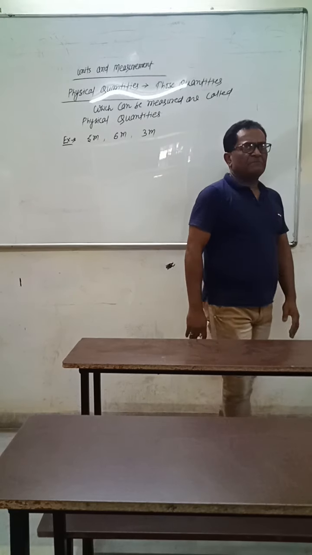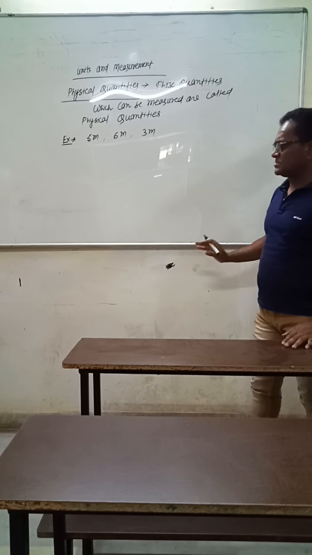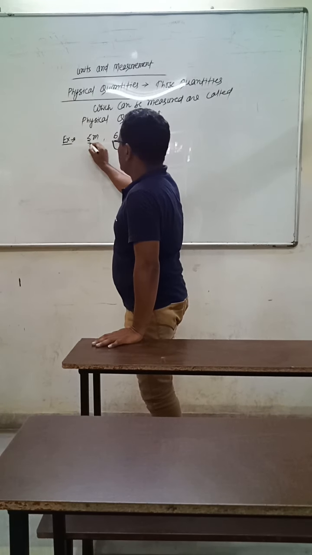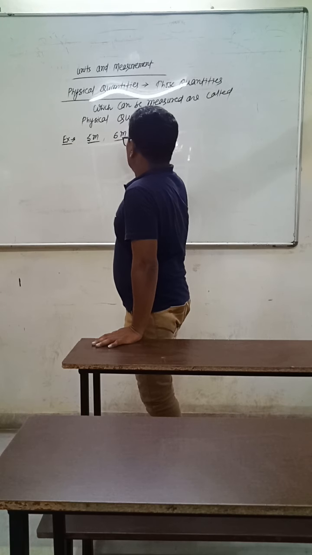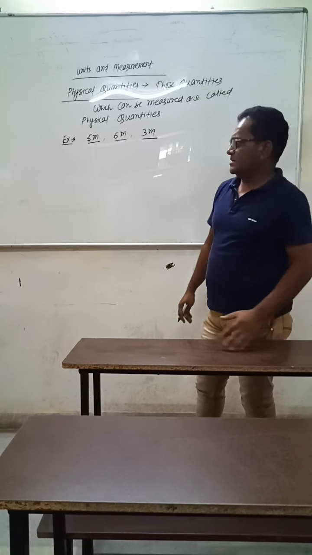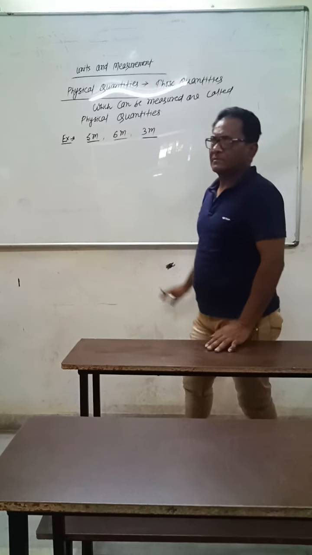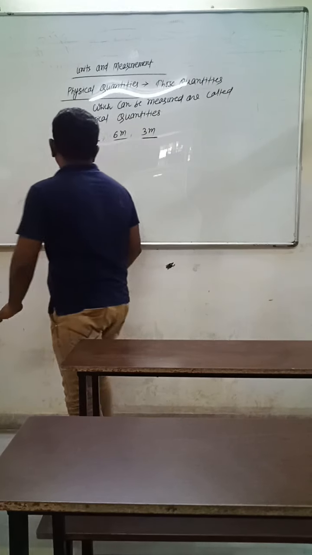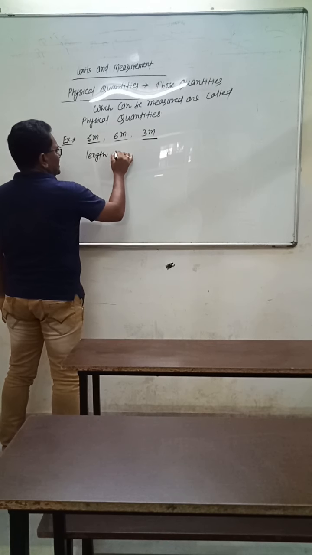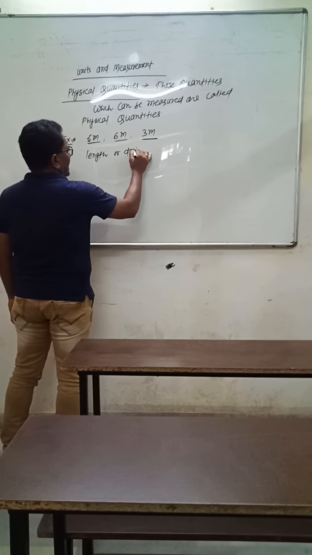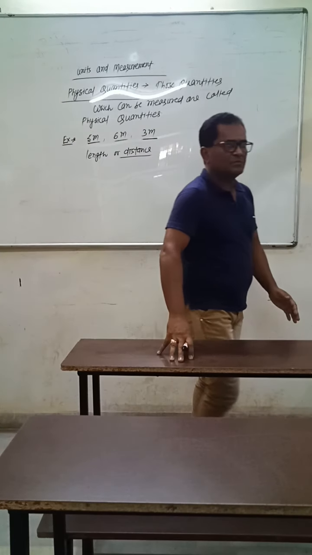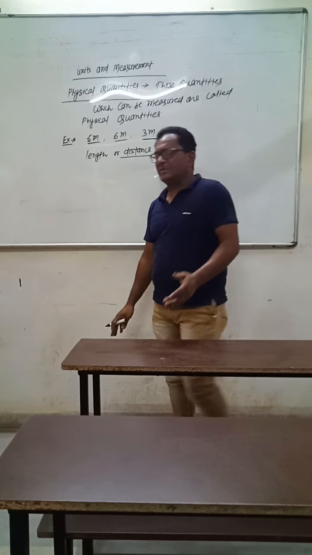Since we can measure the length of this blackboard, in meter, length is the physical quantity. Length means distance. So distance is a physical quantity because distance can be measured.